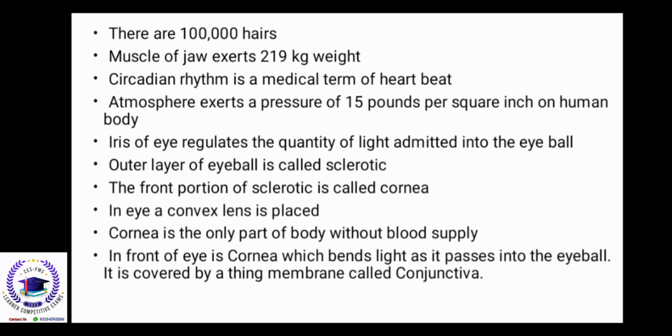Iris of the eye regulates the quantity of light admitted into the eyeball. Outer layer of the eyeball is called sclerotic. Front portion of sclerotic is called cornea. In the eye, a convex lens is placed. Cornea is the only part of the body without blood supply. In front of the eye is the cornea, which bends light as it passes into the eyeball. It is covered by a thin membrane called conjunctiva.